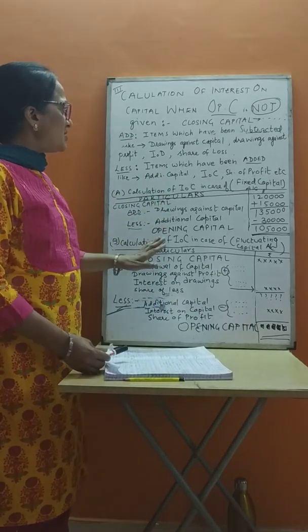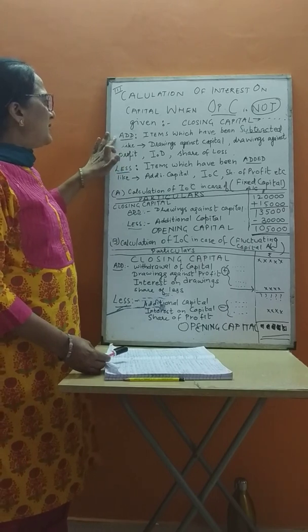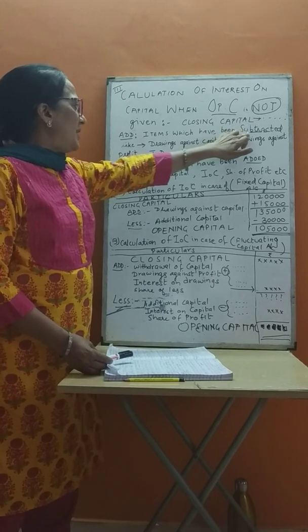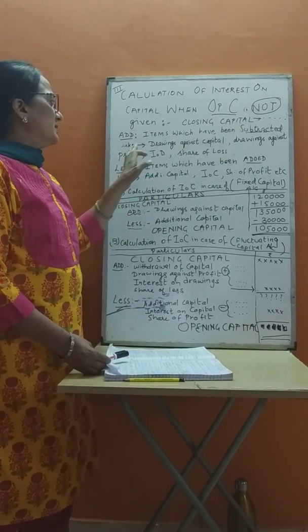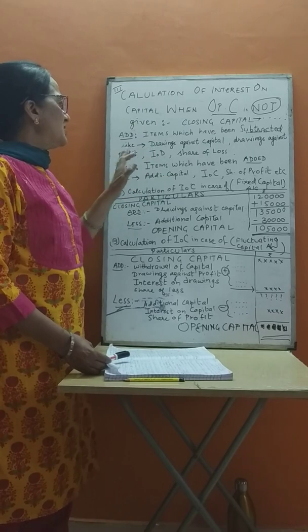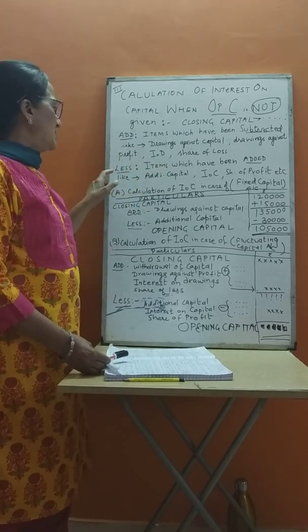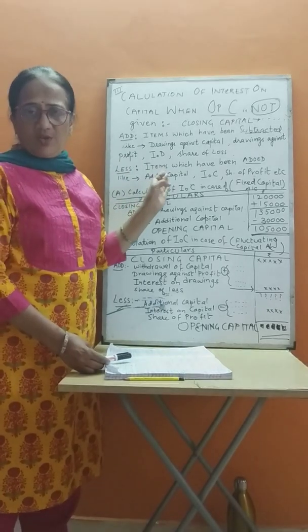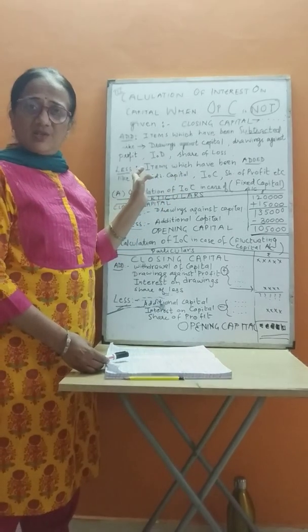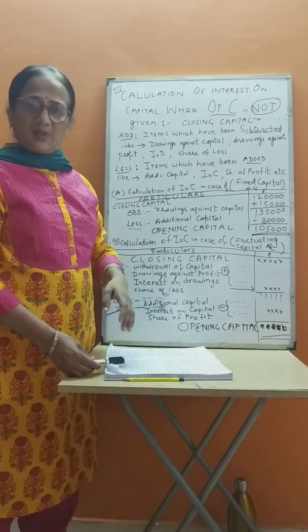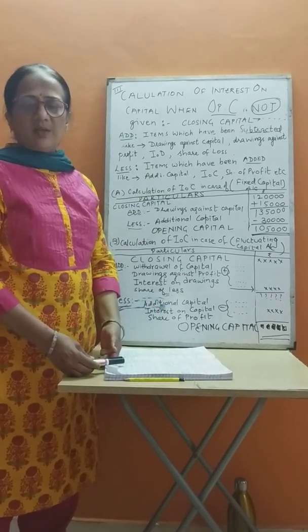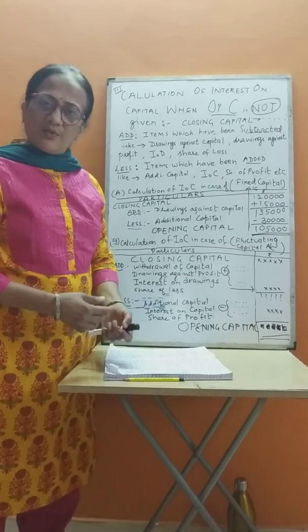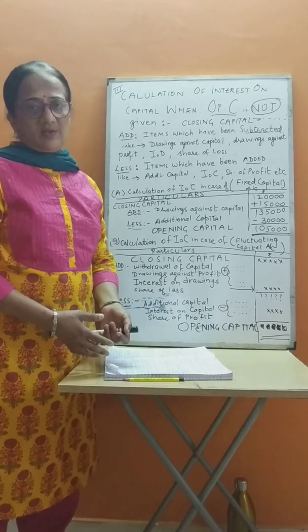So I hope you have understood. Briefly you can remember, add all those items which have been subtracted, that is drawings against profit, IOD, share of loss, and minus all those items which have been added, like share of profit, IOC, additional capital, etc. I'll give you one question relating to this that will make your doubts clear, and then in a problem class we are going to take up those queries. Thank you.